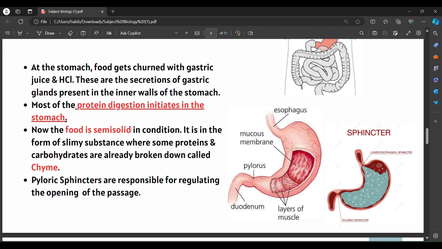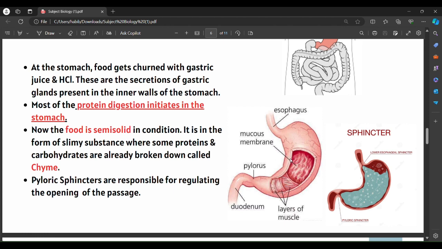In the stomach, most of the protein digestion initiates, and the food is now in a semi-solid condition, a slimy substance with some proteins and carbohydrates broken down. Now the food is termed chyme. We used the term bolus when it was in the mouth. Now the food is in the stomach, where partial digestion of proteins and carbohydrates is done, and that is why we consider it chyme.